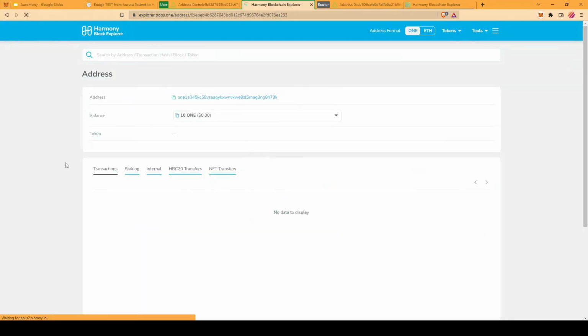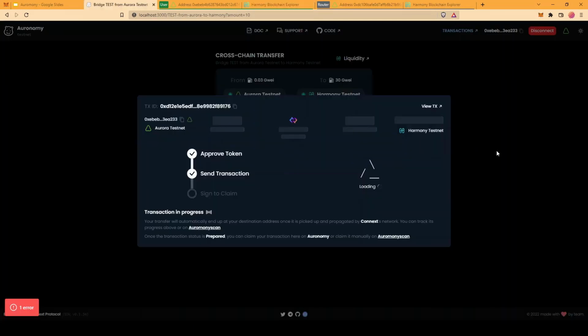Meanwhile, on Harmony Testnet, which is the receiving network, except that I've minted myself some testing ONE, we don't actually have the test token just yet. So now we can wait for the bridging process to proceed.